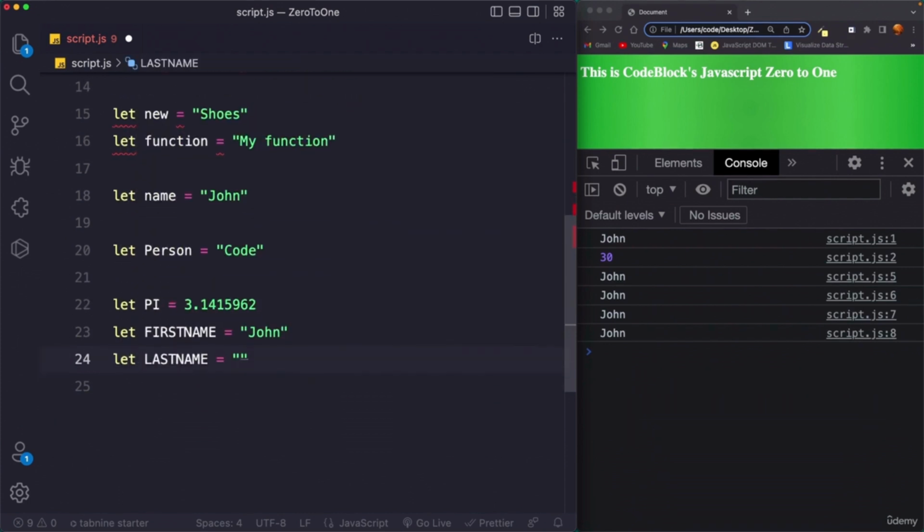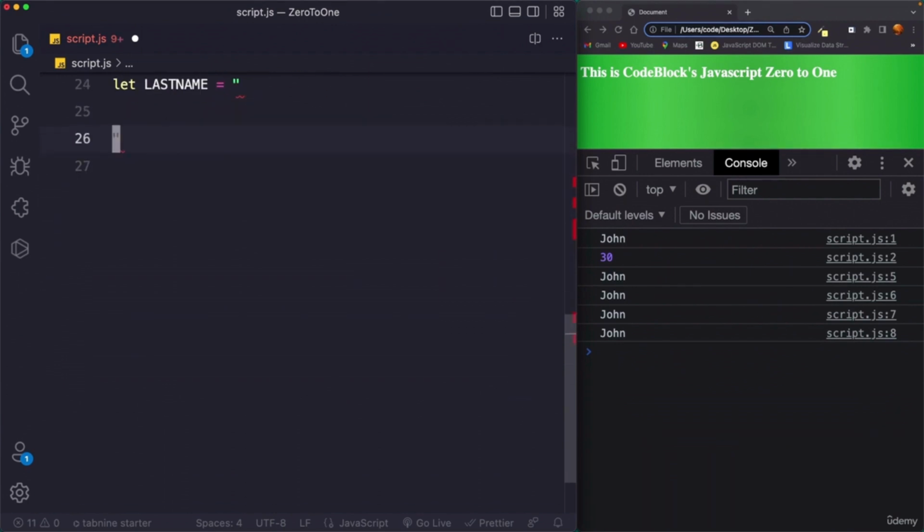Don't do this. Okay, now to finally finish this lecture, let's talk about one final convention, which is to make sure that our variable names are descriptive, and that's very important to write cleaner code. So when you name your variable, it should be easy to understand what exactly the variable is holding just by reading the name of the variable. So we can write a descriptive variable name like this.